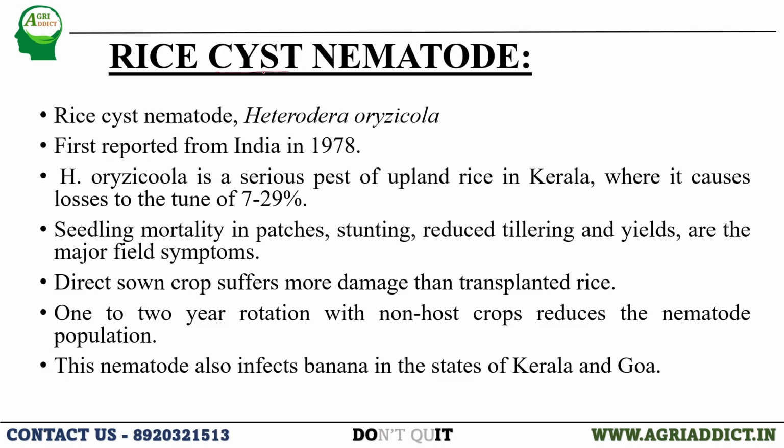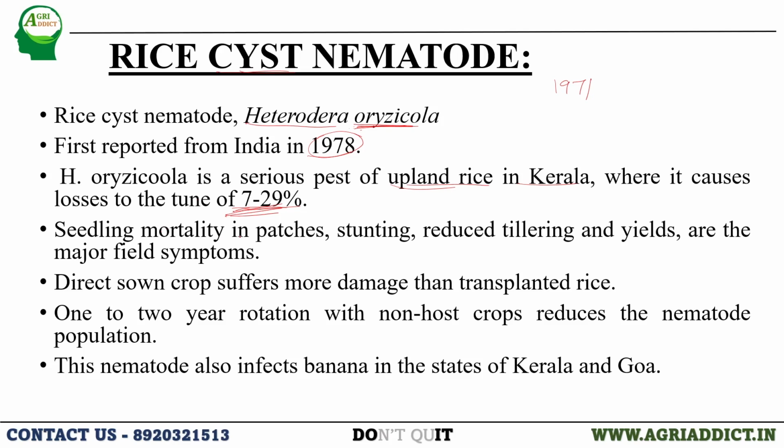Next is rice cyst nematode. Its causal agent is Heterodera oryzicola. It was first reported in India in the year 1978. Pigeon pea cyst nematode 1971, rice cyst nematode 1978. It is a serious pest of upland rice in Kerala, where it causes losses to the tune of 7 to 29%. In upland rice, the most damaging nematode will be the rice cyst nematode.